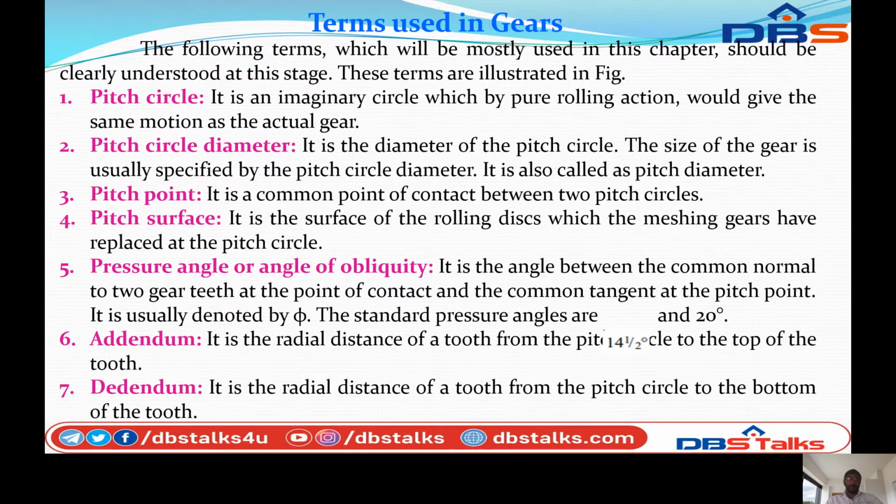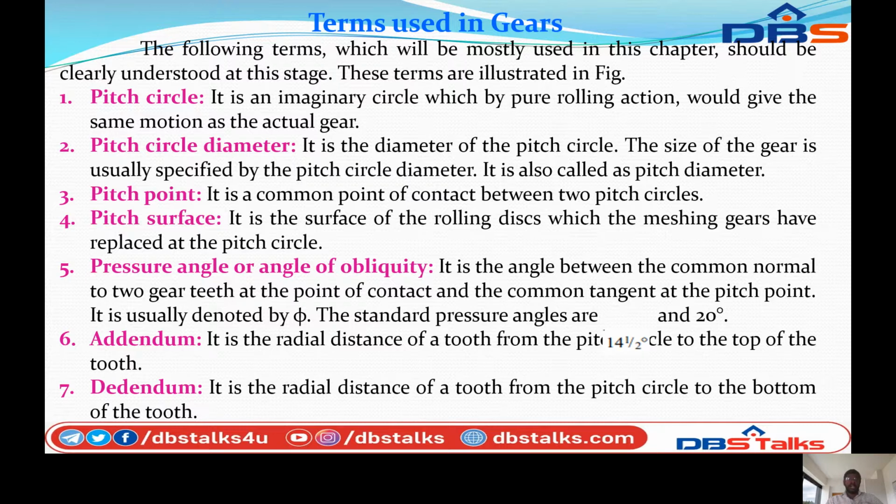Pitch surface. It is the surface of the rolling disc which the meshing gears have replaced the pitch circle. This is called the pitch surface.